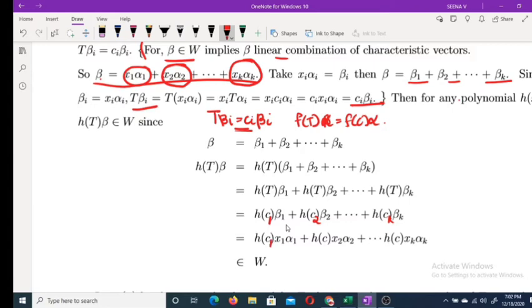So this is again a linear combination of the characteristic vectors alpha 1, alpha 2, etc., alpha k. Therefore, that belongs to W. Therefore, h of T beta again belongs to W, for any polynomial h of x.